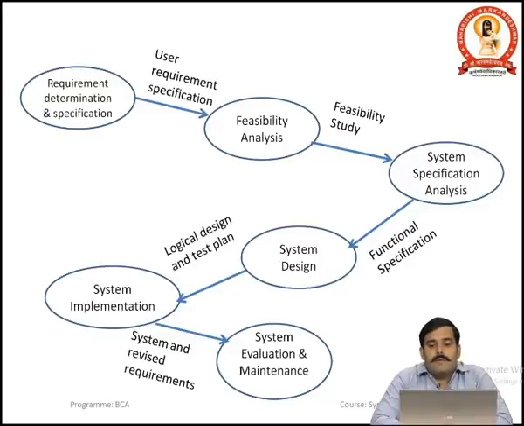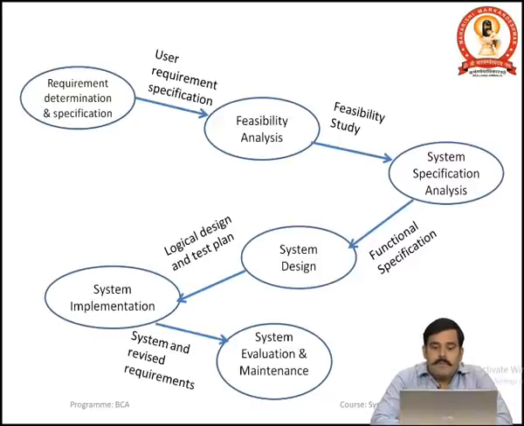We have some feasibility studies, that are the results obtained after performing the various analyses on the basis of the user requirement. And after completing the feasibility study, we have a system specification analysis, what the system will be, that is the system specification.